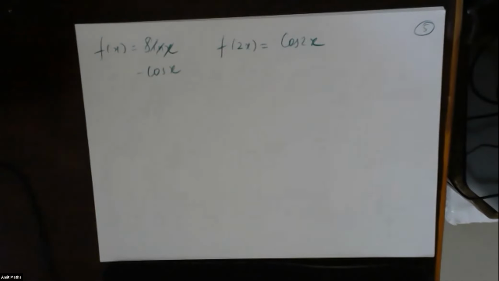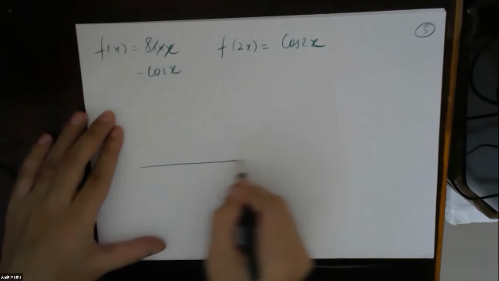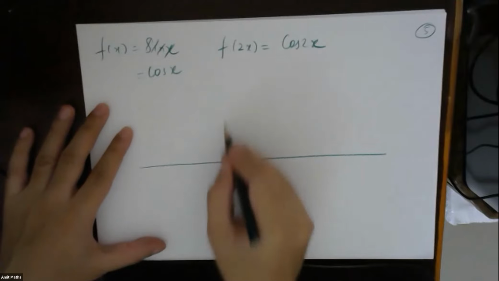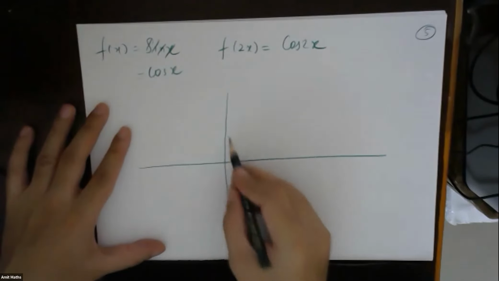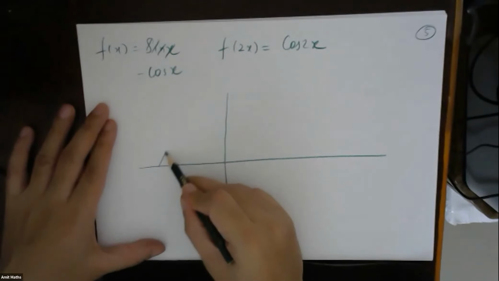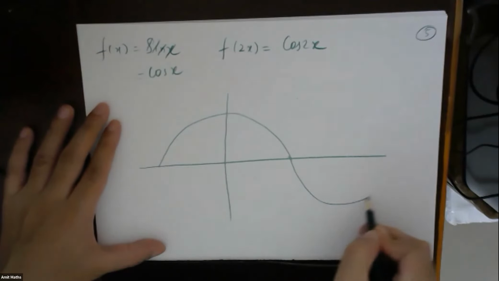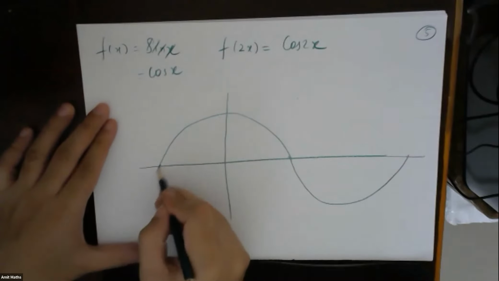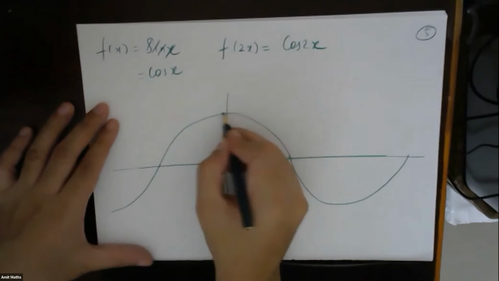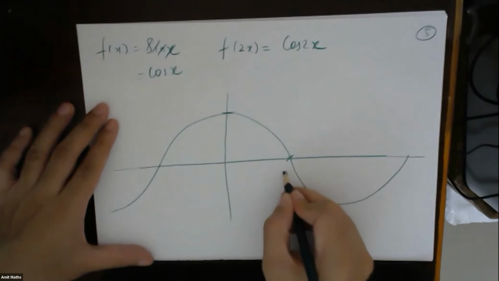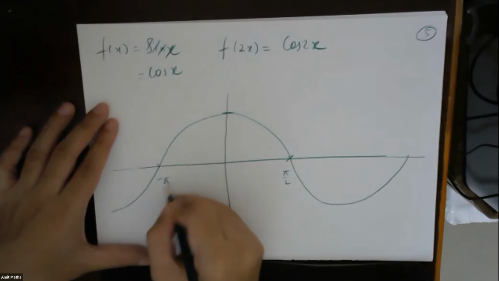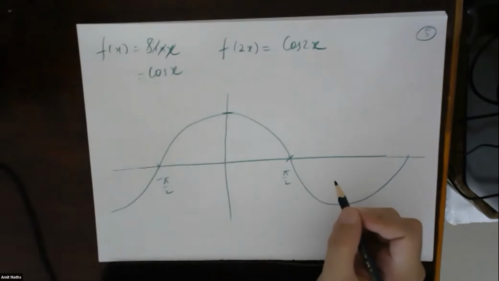Okay, so let's draw this one also. So the cos x will be something like this. Okay, cos x will be something like this. So this is pi by 2. This is minus pi by 2. Okay, so now what will happen?